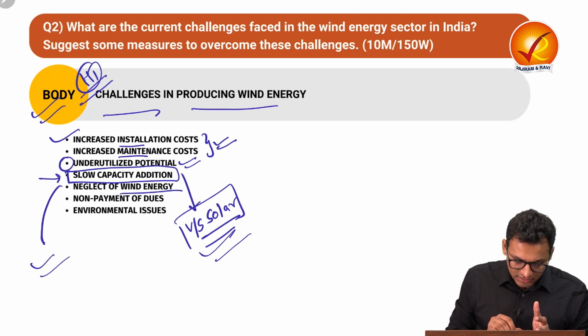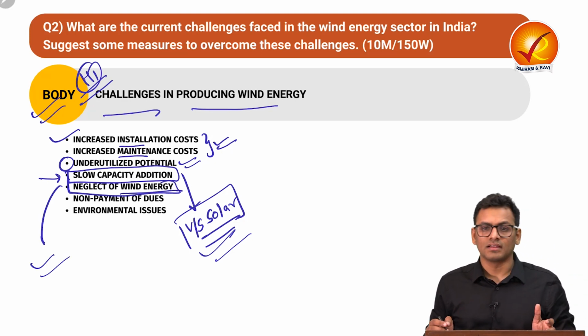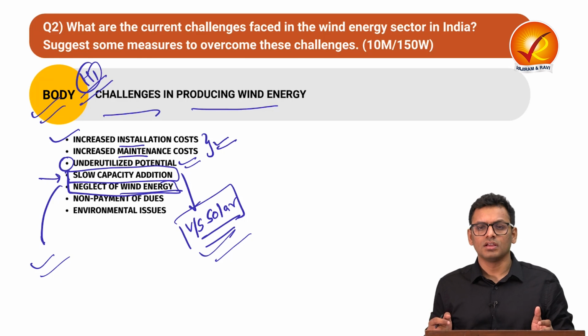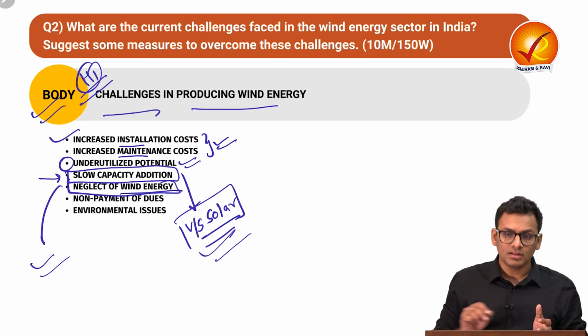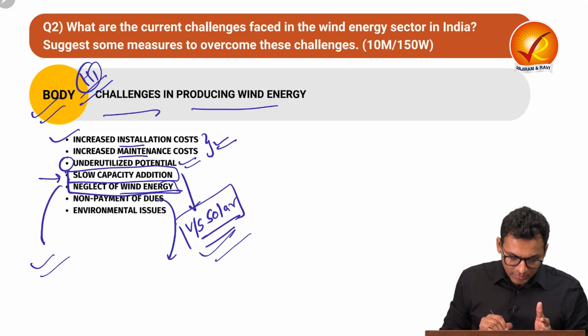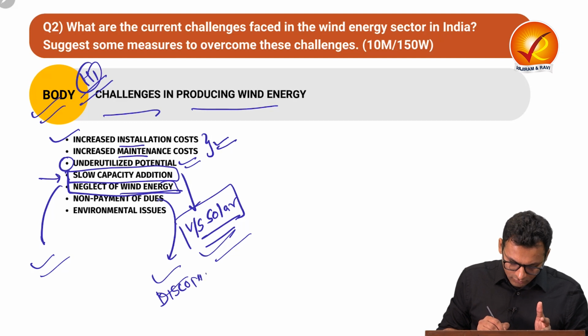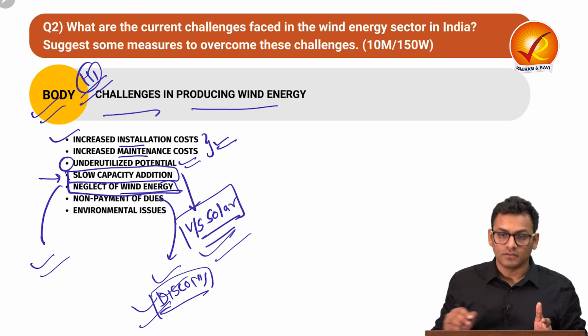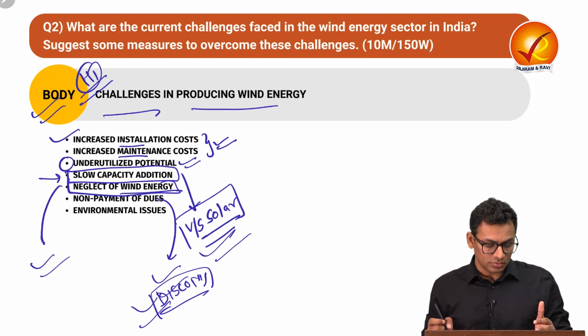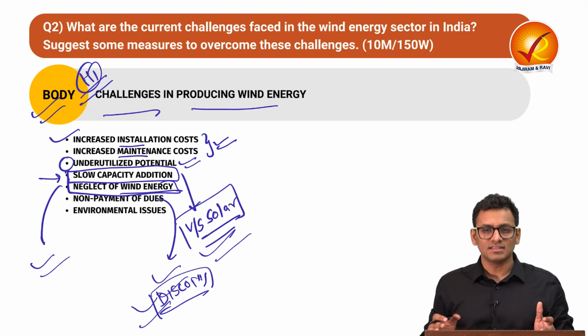Next is neglect of wind energy. Again, over here you can compare with solar energy as well as with other energy forms, how there is a push for other sources such as green hydrogen, but wind energy is not given the kind of importance that it must be given. Next is non-payment of dues. We do understand that discoms are going through a certain kind of distress, and because of that distress they are not able to pay the dues, and that definitely disincentivizes the private sector to invest in wind energy.